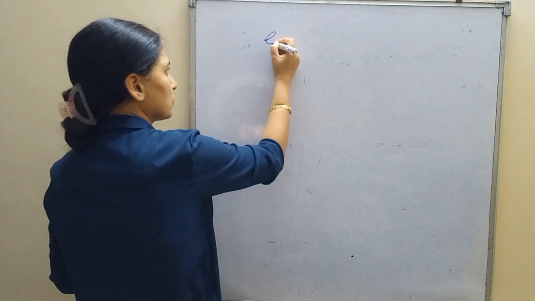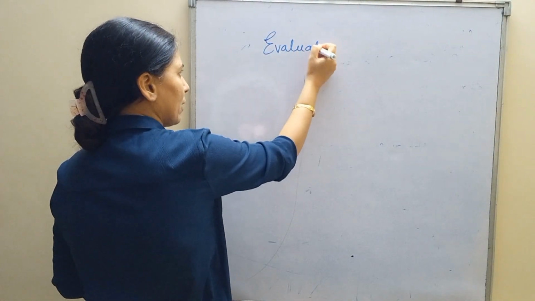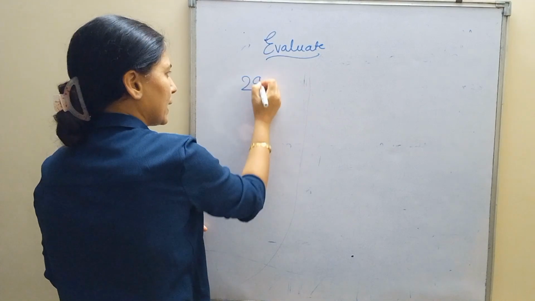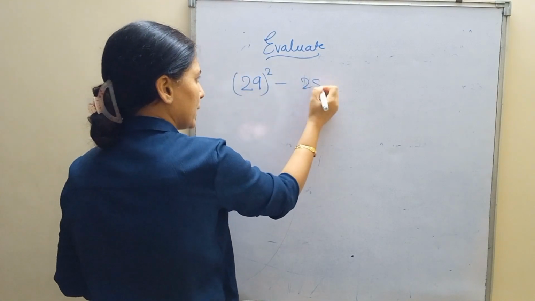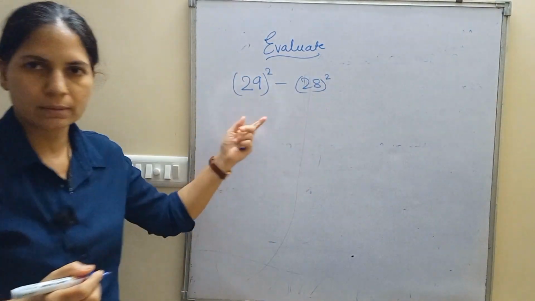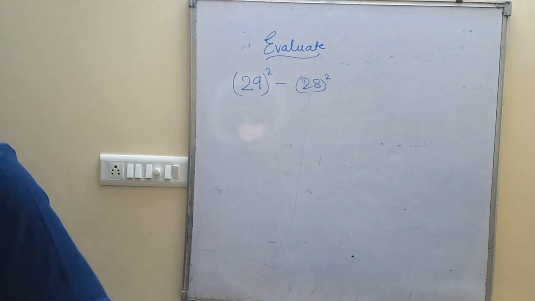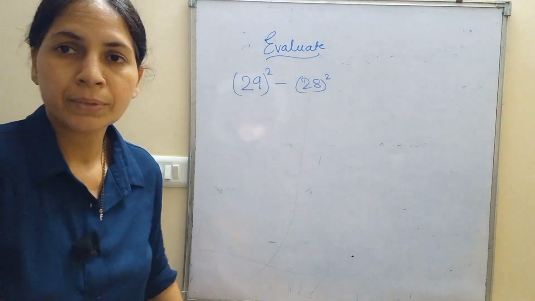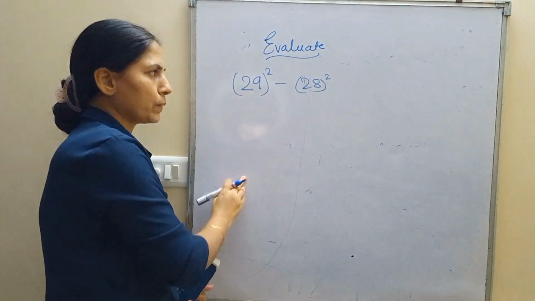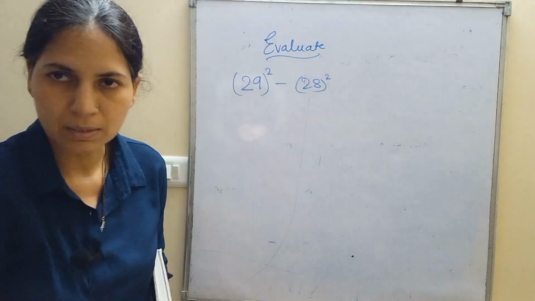The next sum here given is: evaluate. Now students, how will you evaluate 29 square minus 28 square? This is a question like this. So normally how will students do it? They will go for a long cut. What will they do? They will find the square of 29, then 28, then subtract.